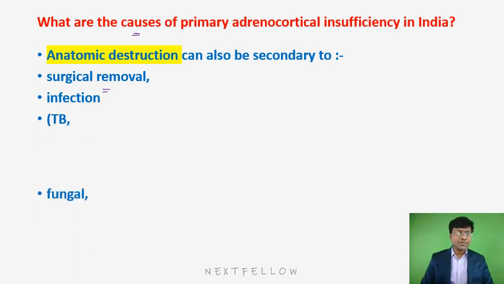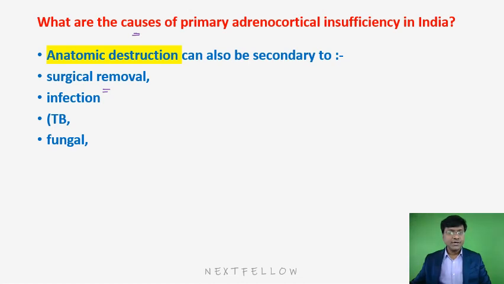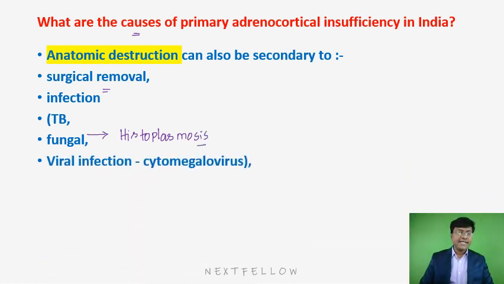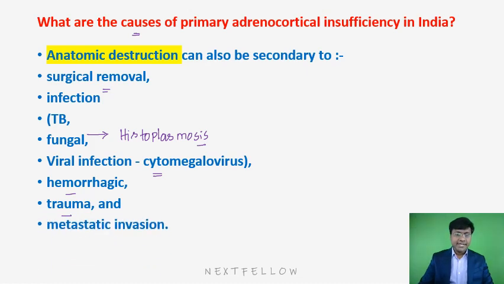And infections like tuberculosis and then fungal infections. What are these fungal infections which will cause primary adrenocortical insufficiency? That includes histoplasmosis. And then followed by that, the viral infections, which include cytomegalovirus. So these are the infections which will cause adrenocortical insufficiency. Then we have hemorrhagic conditions, trauma, as well as metastatic invasion. So these are the other causes of adrenocortical insufficiency apart from autoimmune conditions and tuberculosis.